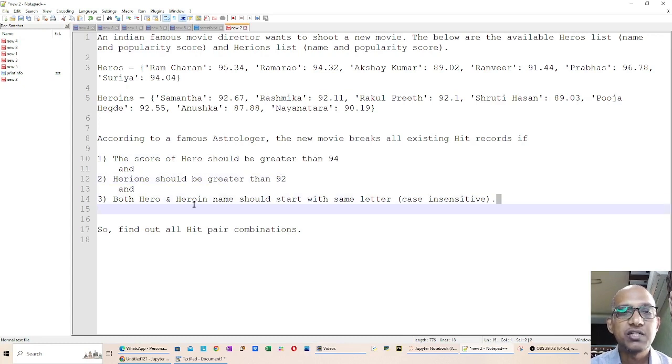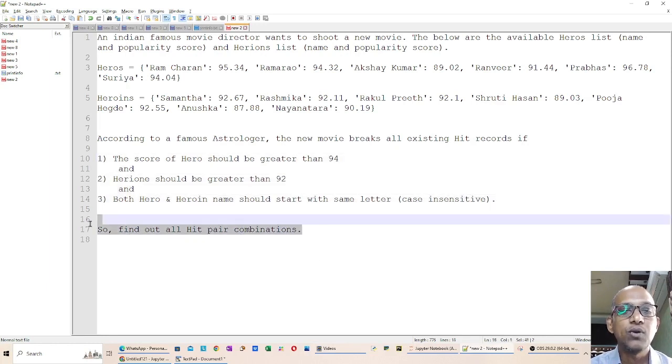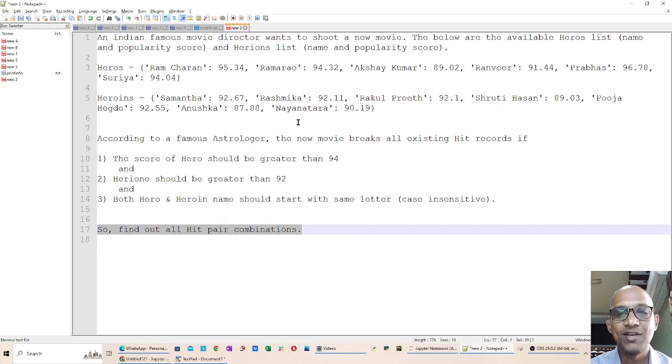If these three conditions are met, as per the astrologer, the new movie shot by the famous director is going to break all the hit records in the cine industry. That is what the astrologer said. So according to this, the director who is going to make a new movie wants to find all the hit combinations. This is our problem, and we need to write code to find all the hit pairs according to these three conditions.